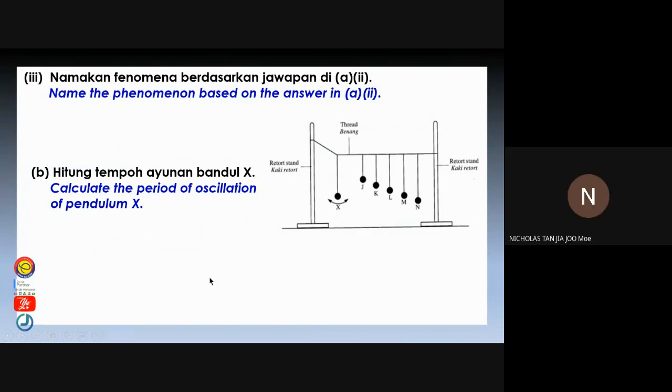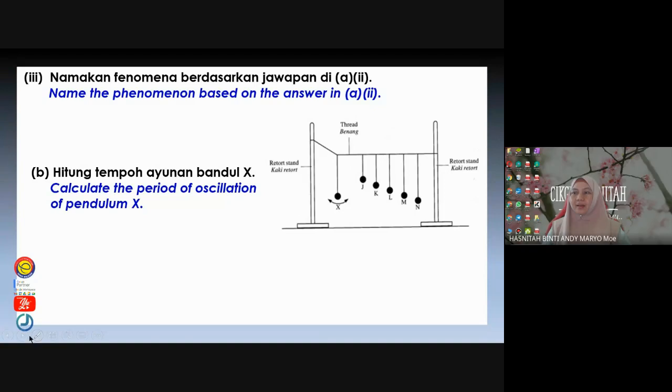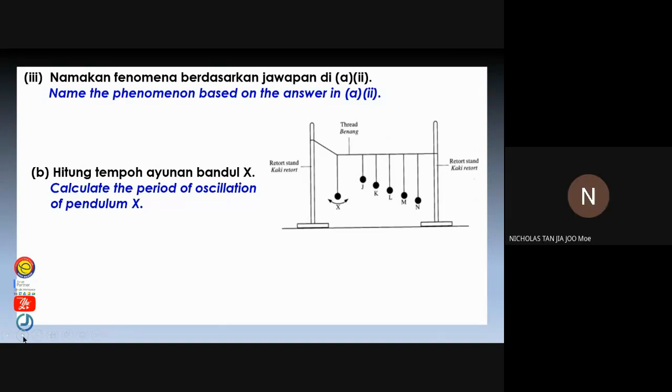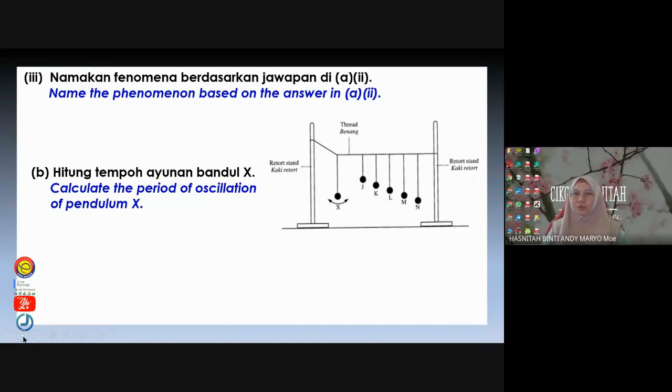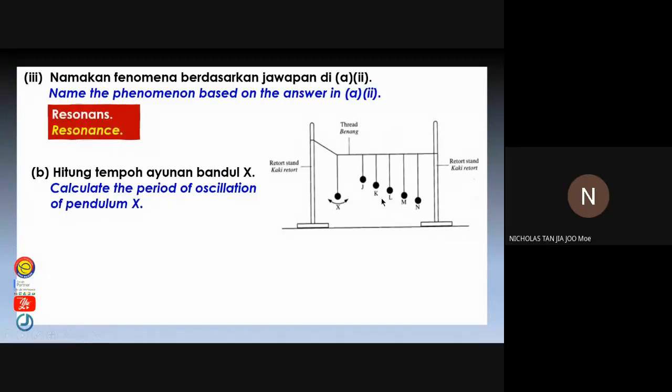So if my driver pendulum, I place it at the slope, you place it at the center also, no problem. You place it anywhere also. Okay, so whichever one has the same length with it will vibrate at the maximum. And X ini tak semestinya you letak dia dekat hujung. You boleh letak dia dekat sini juga, X. Okay, and then at the slope.